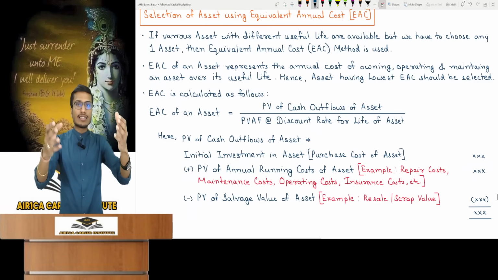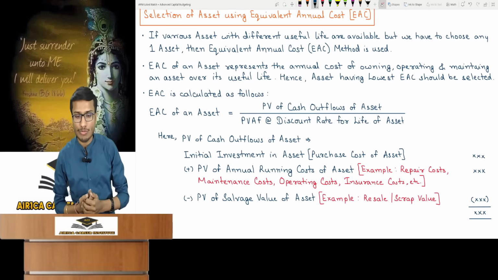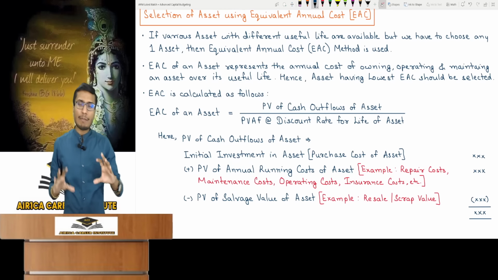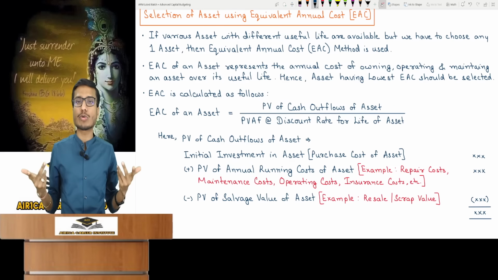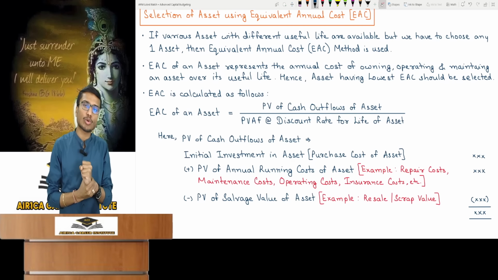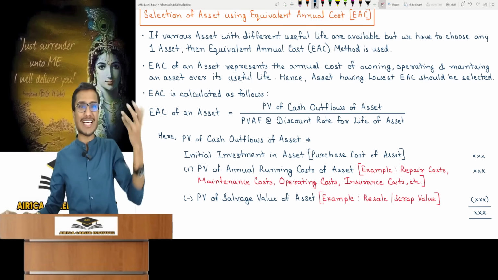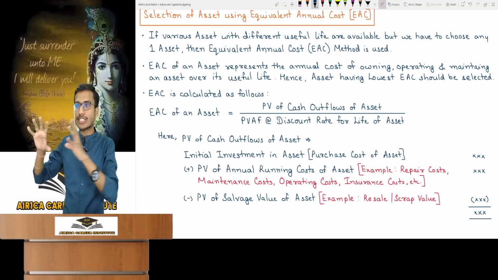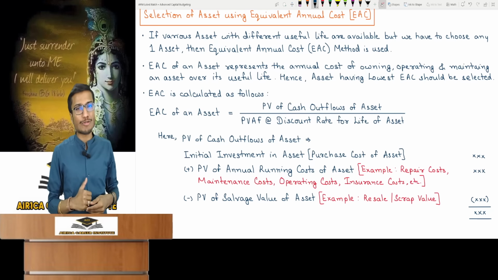Then see next. We were discussing other decisions. I explained the replacement decision. Now, selection of asset using equivalent annual cost. What is this? You go to the market and see 2 assets. Now to select one, what you would typically do is choose the one that is offering more benefit. It's not just the benefits, the real issue is differing useful lives. The asset with the longer life, we assume it gives more benefit. Let's assume that the production units, their sales and the associated inflows from using these assets will be the same. Select the one with the longer useful life.